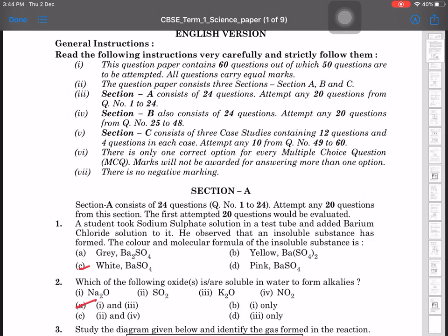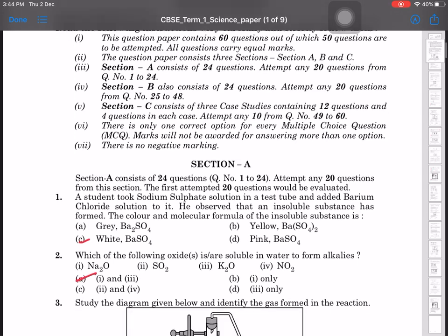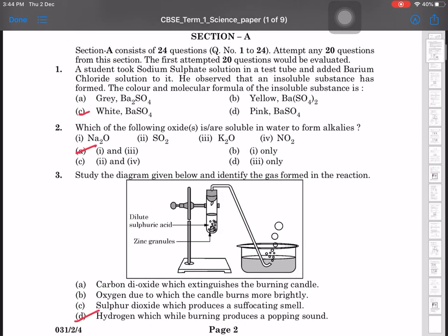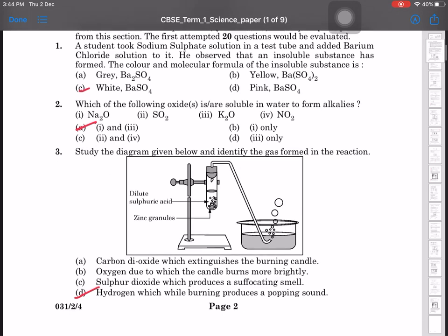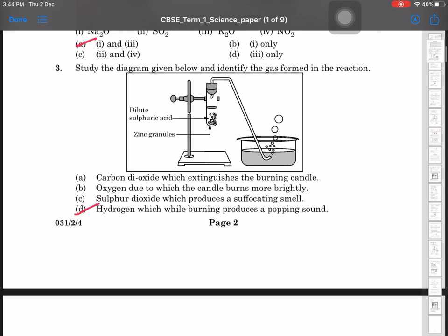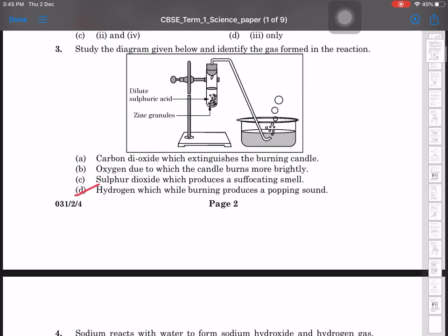एंड एडेड बेरियम क्लोराइड सॉल्यूशन टू इट। ही ऑब्जर्व दैट एन insoluble substance has formed. The color and molecular formula of the insoluble substance is C option, white barium sulfate. Second question में which of the following oxides are soluble in water to form alkalis? Sodium oxide and potassium oxide. तो A option. Study the diagram given below, identify the gas formed in the reaction. So bubble से पता चल रहा है hydrogen gas, which while burning produces a popping sound.